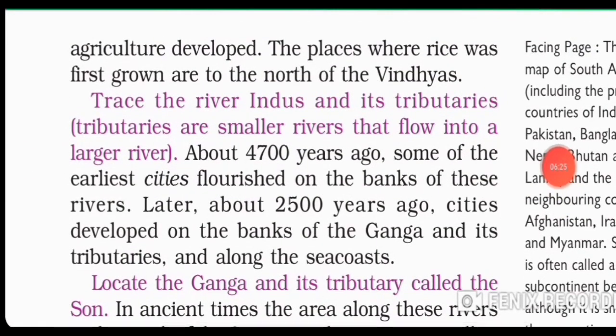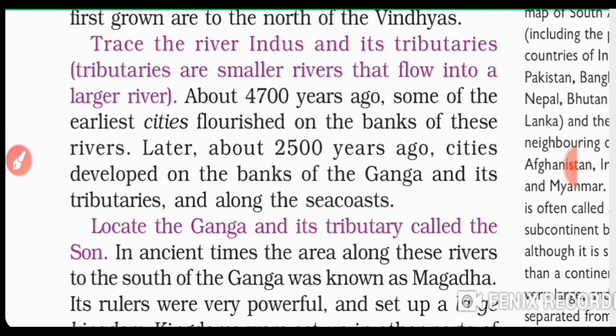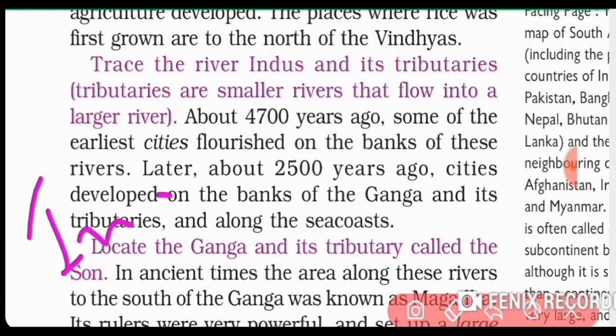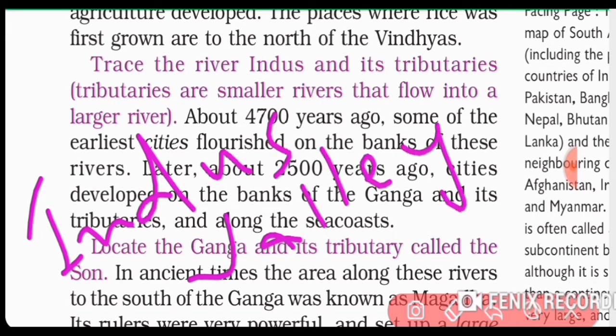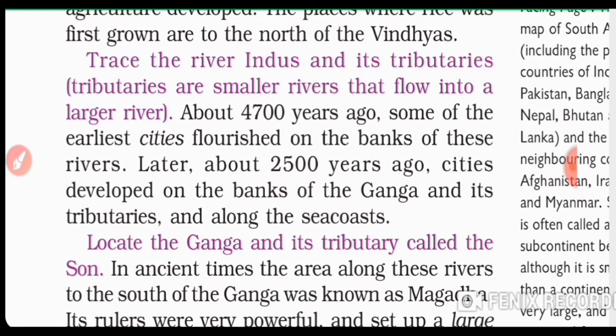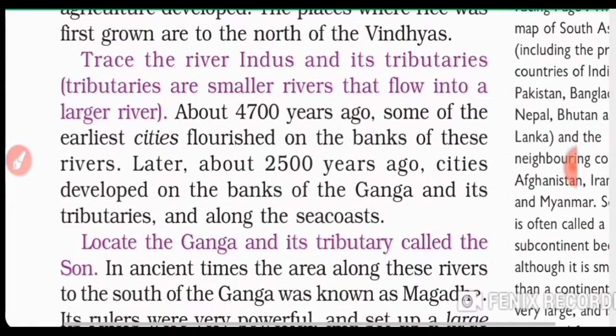About 4,700 years ago, some of the earliest cities flourished on the banks of these rivers. So you can know that we had a glorious civilization called the Indus Valley civilization, and it flourished on the bank of this river. When you study this civilization, you will know that it had a lot of glorious cities and towns and roads and well structured houses. It happened about 4,700 years ago.